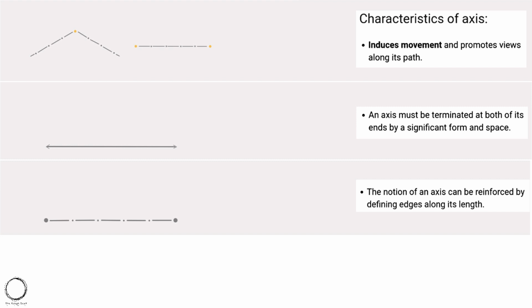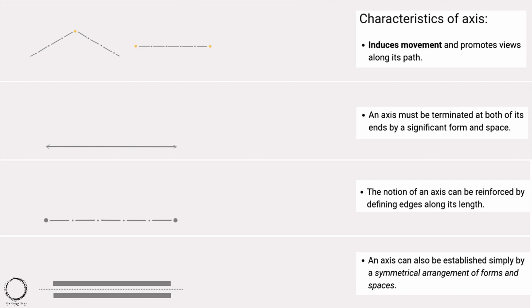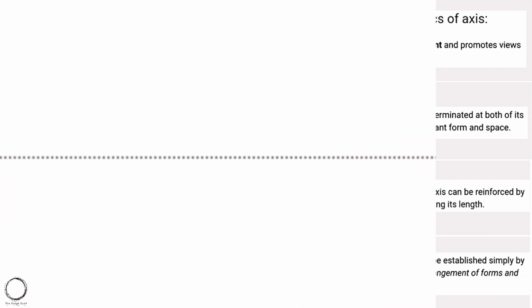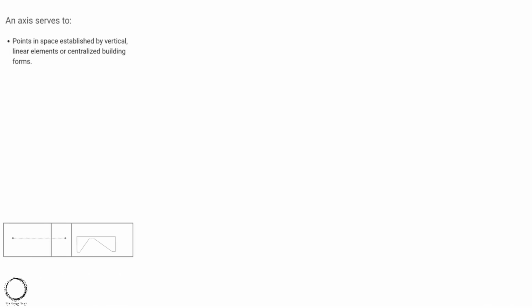Like you can see in the graphics, the bolder dots are defining the edges and the length. And an axis can also be established simply by a symmetrical arrangement of forms and spaces. Like you can see in the graphic, for example, if you link road to axis, the building beside defines the road. To understand better, let's look into architectural examples, starting with an axis serves to, that is points